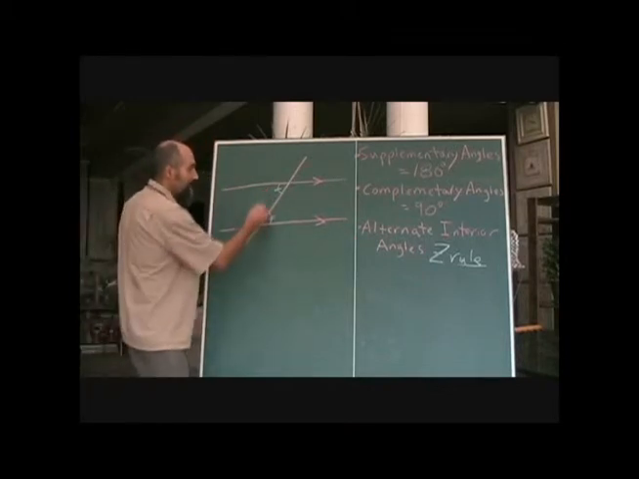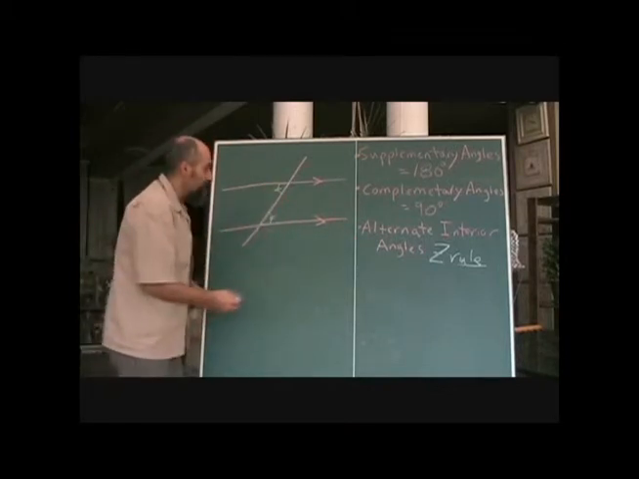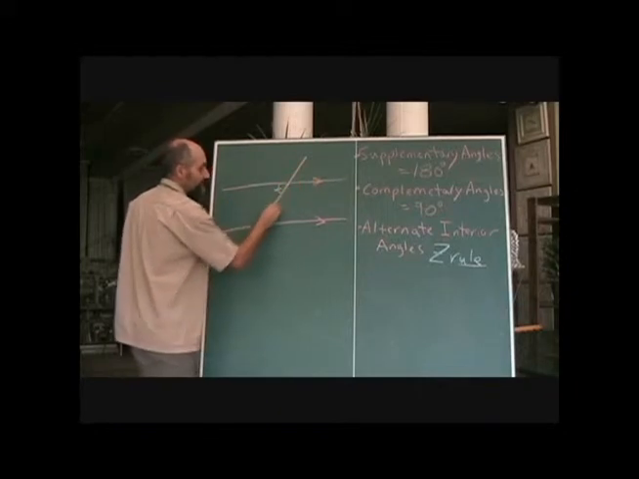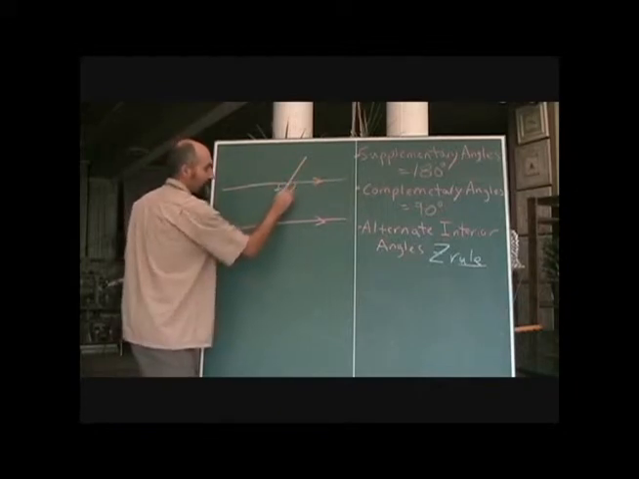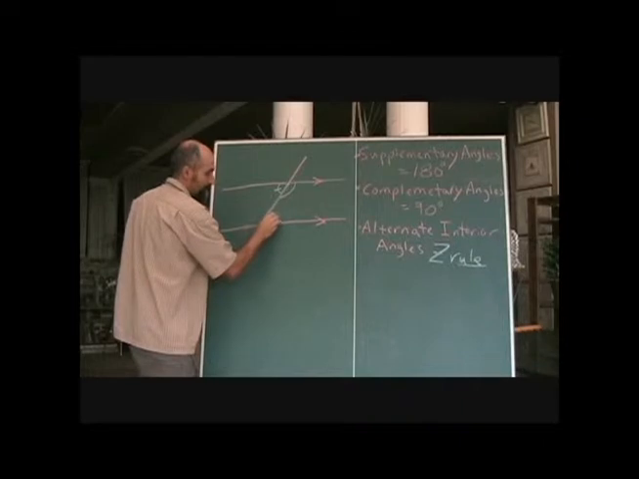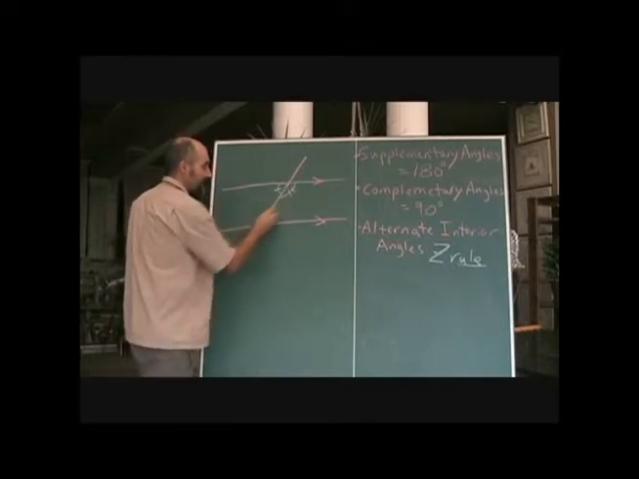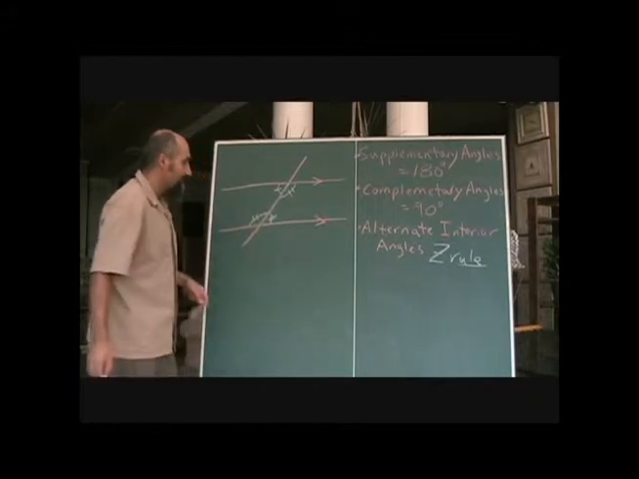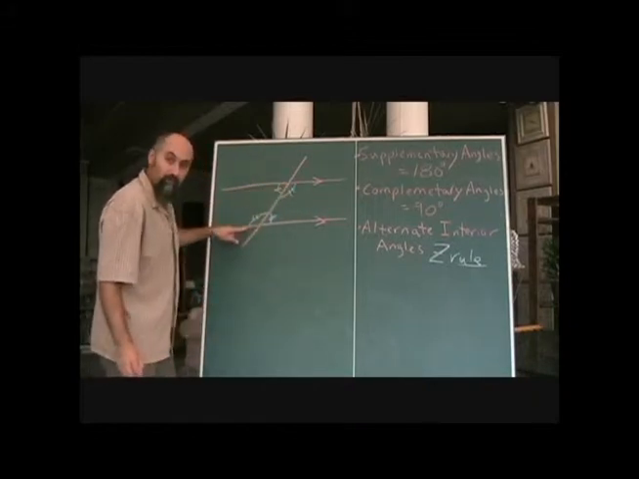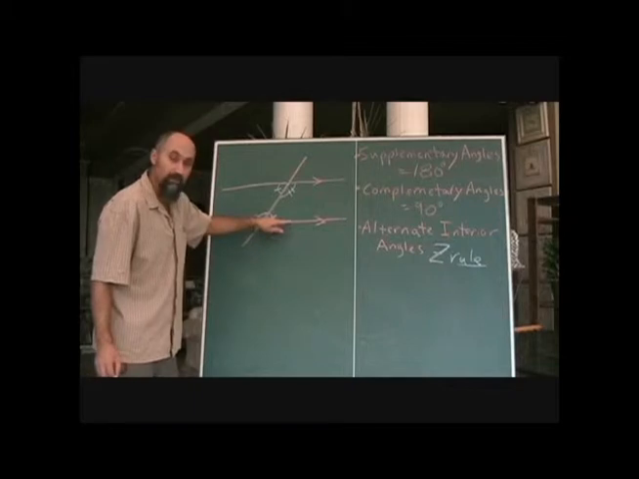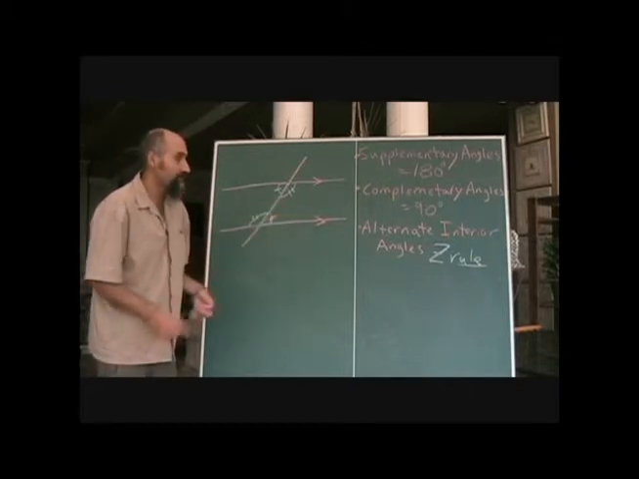Okay. Now, the Z rule can also work backwards. You could have a Z going this way, which would mean that this guy, using one tick to say that they're the same, equals that guy, and this guy is equal to this guy. So there's your backward Z, and here's your forward Z, right? That's the alternate interior angle.